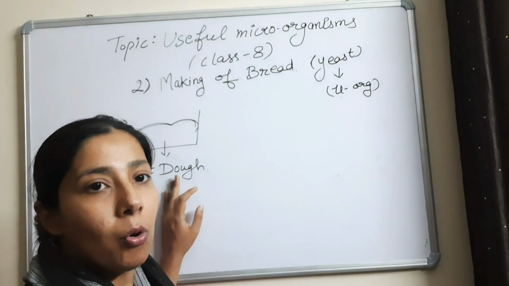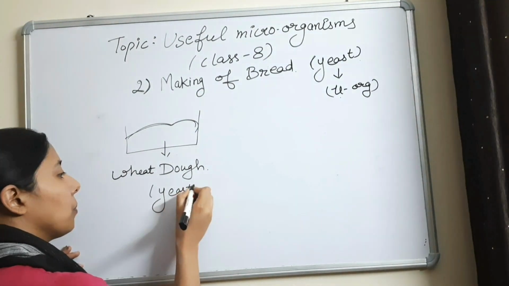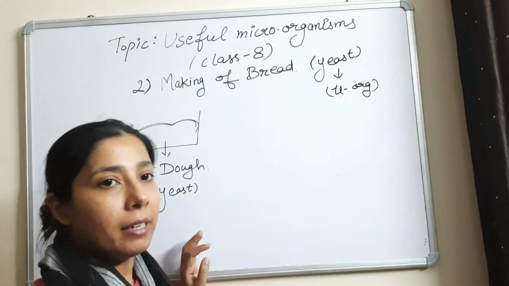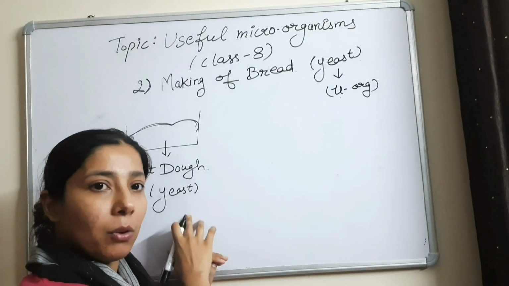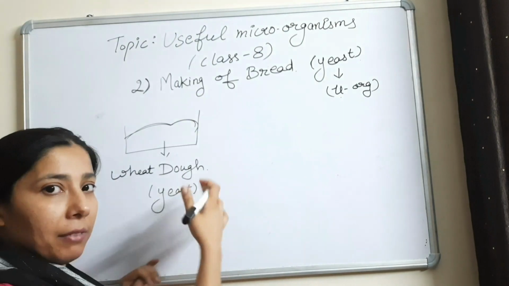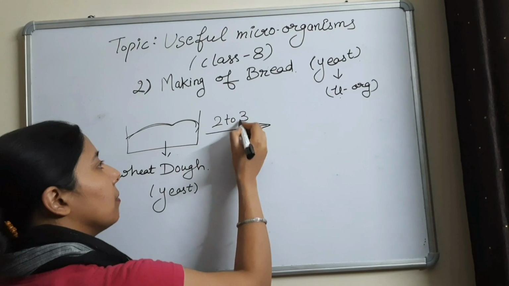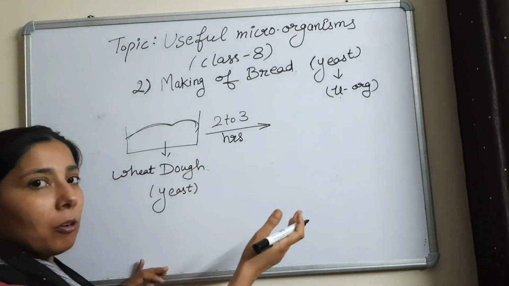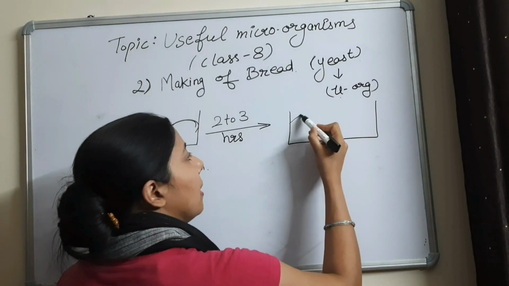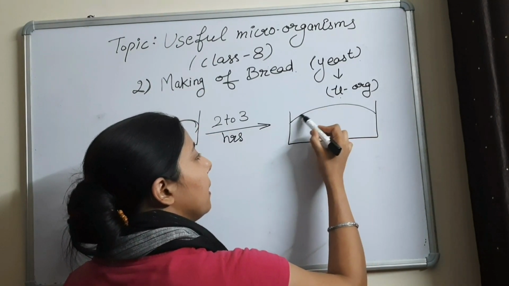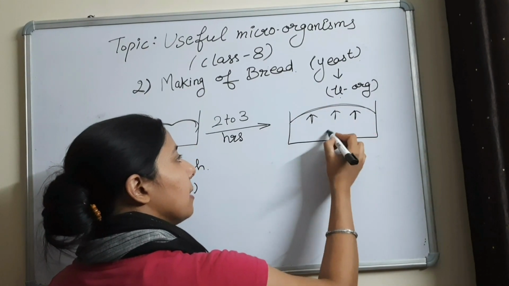While kneading the dough, we add a little bit of yeast into this dough. So while kneading the dough for making bread, we added a little bit of yeast into this dough and then we knead it. And then we leave it for around 2 to 3 hours. What you will observe is that this dough has become a little fluffy and has risen up.